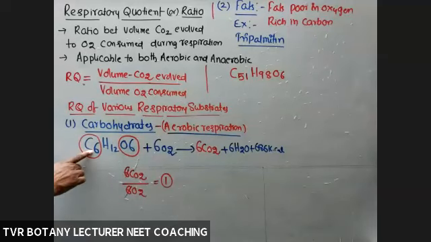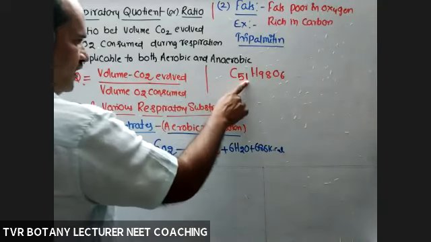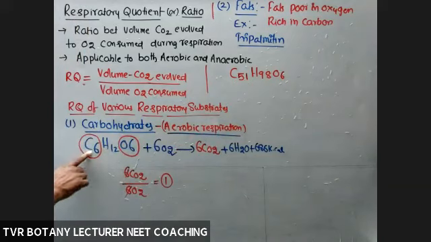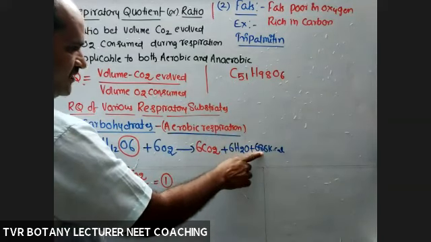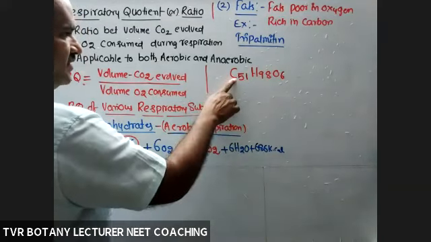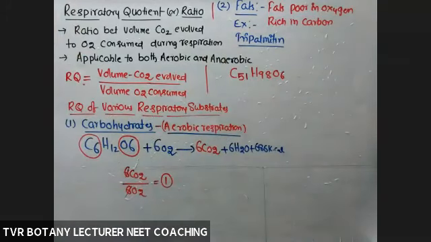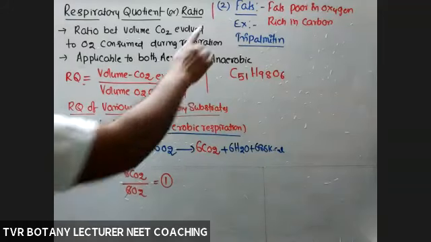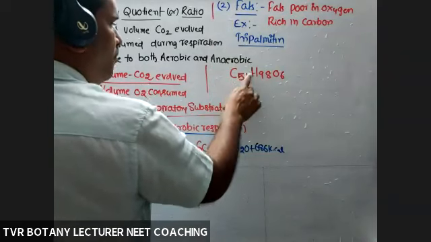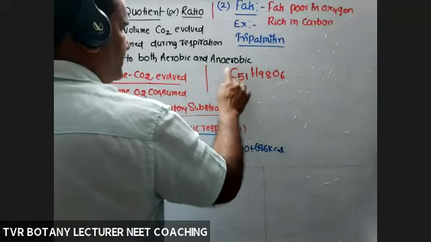Here, how many carbon atoms? 6, here 51. For 6 carbons, 686 kilocalories of energy. With 51 carbons, the highest amount of energy is possible out of fats. So if they ask, out of all the respiratory substrates, which gives the highest amount of energy, go for fats. The reason is that more carbon atoms are present.